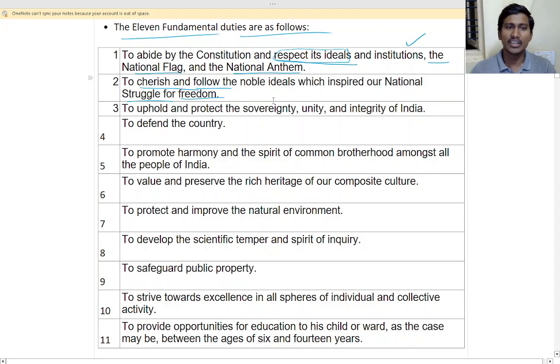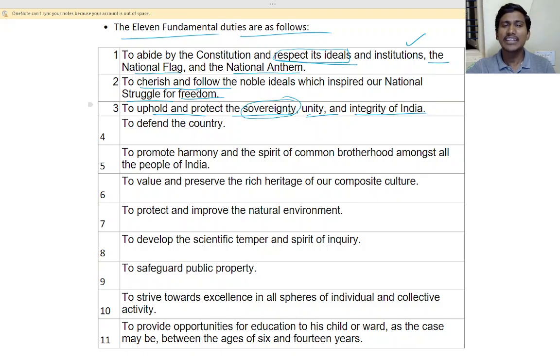To uphold and protect the sovereignty, unity and integrity of India. Sovereignty means our country is independent. No one can interfere in our internal and external matters, our country's matters. We should protect it. If someone is against it, we should fight it, we should debate it, isn't it? Yes, that is why war happens.